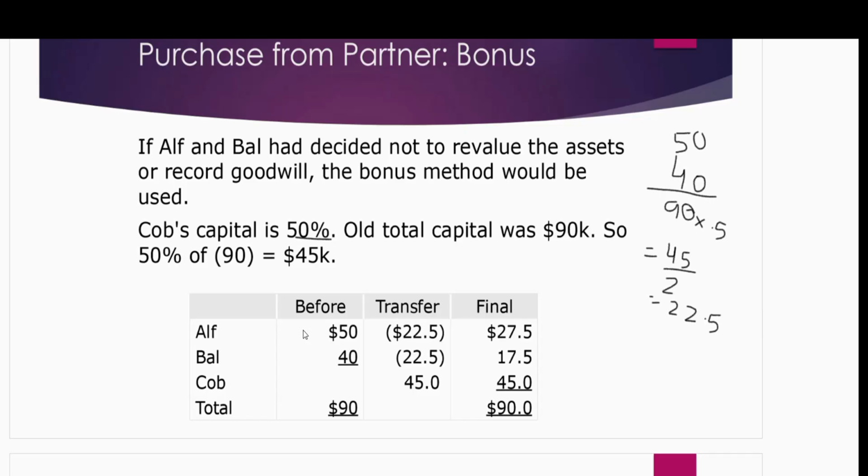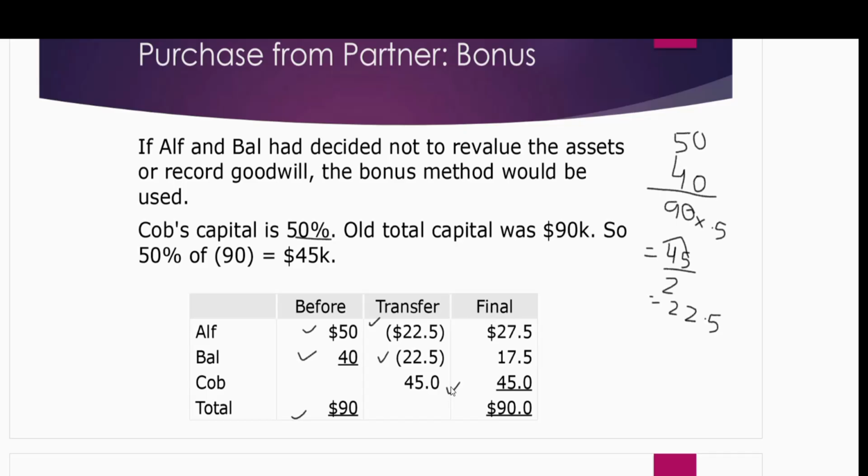Before the admission of Co, Alf has a capital of 50, Bal has a capital of 40. Together the total capital was 90. Now after the admission, Co gets a capital of 45. We calculate it here. Both partners give out of their capitals 22.5 and 22.5, so their capital will decrease.